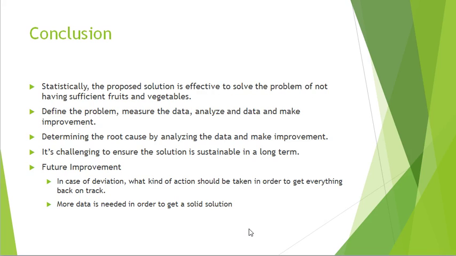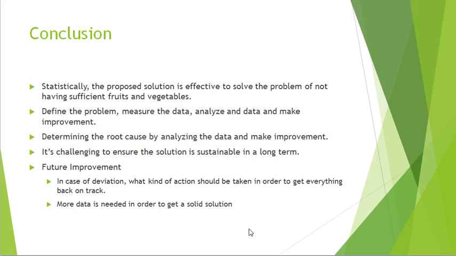So the whole project, I have learned especially how to determine the root cause by analyzing the data and make improvement. The challenging part of this project is to ensure that the solution is sustainable in the long term, because we did not have a long enough period of time to get enough data to see if the solution is sustainable in the long term.